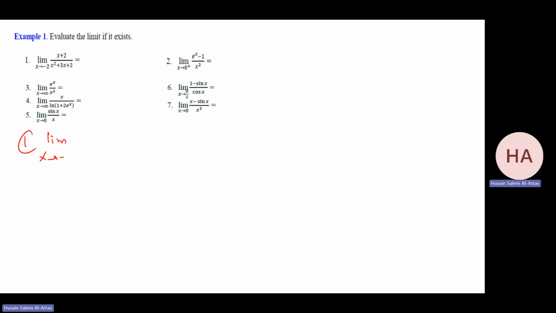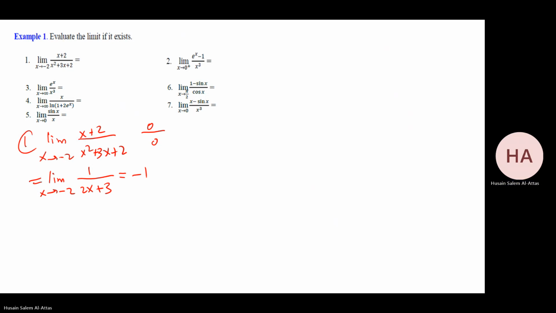Limit as x goes to minus 2 of (x plus 2) over (x squared plus 3x plus 2). First I check: I have 0 over, this is 4 plus 2 minus 6, 0 over 0. So this will be the limit as x goes to minus 2, derivative of the numerator 1, the denominator 2x plus 3. Substitute. What are you getting? 1 over minus 4 plus 3, that will be minus 1.